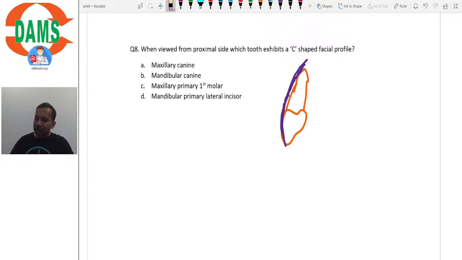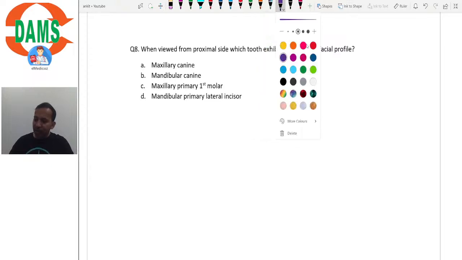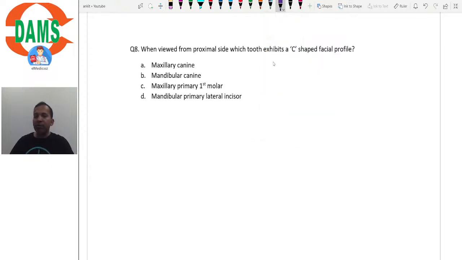So, which is such a tooth? That is the question, right? The question is asking which tooth has a C-shaped facial profile when you see it from the proximal side. The options are maxillary canine, mandibular canine, maxillary primary first molar, and mandibular primary lateral incisor. So, which should be the correct answer here?